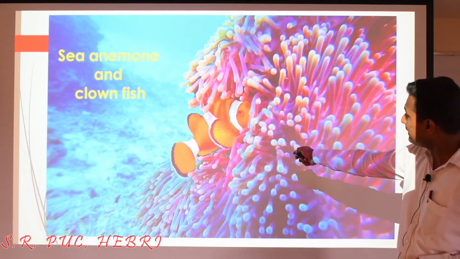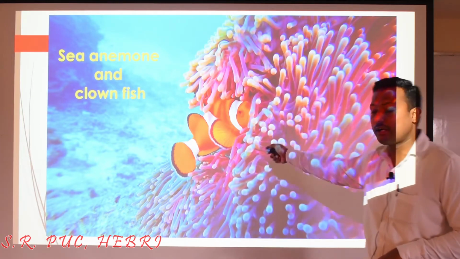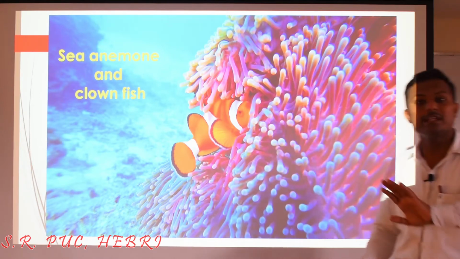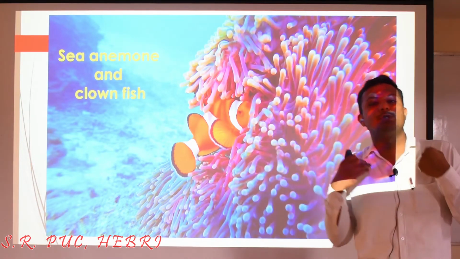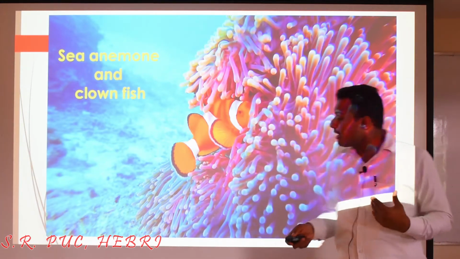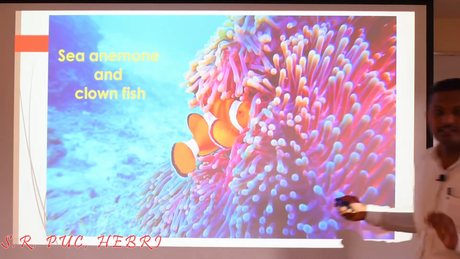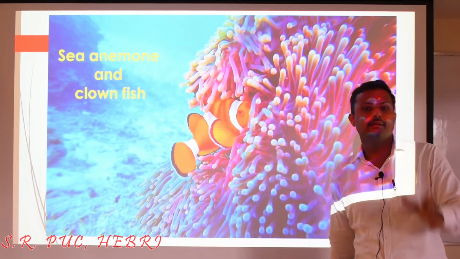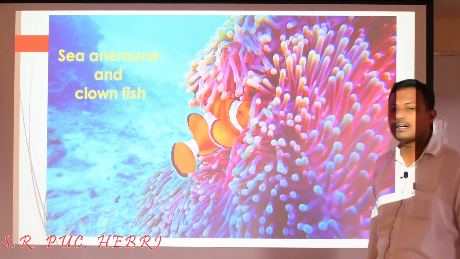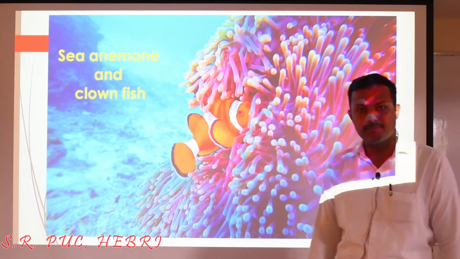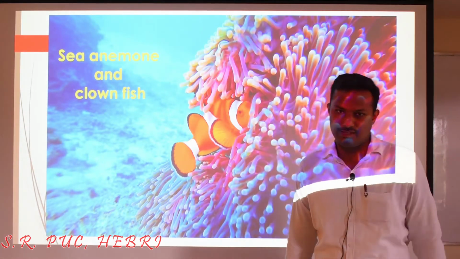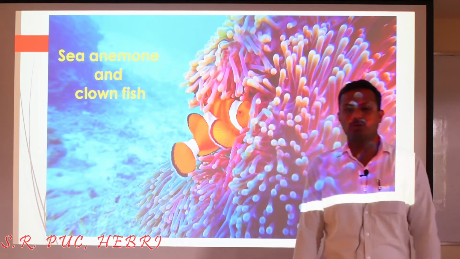ಆದರೆ ಇದರಿಂದಾಗಿ ಫಿಶ್ ಇದರ ಬಾಡಿ ಮೇಲೆ ಇರೋದ್ರಿಂದಾಗಿ ಸಿ ಅನಿಮೋನಿಗೆ ಯಾವುದೇ ರೀತಿ ಬೆನಿಫಿಟ್ ಇಲ್ಲ. Only the fish is getting benefited by getting protection from its predators, right? So, but the sea anemone will not receive any help or any benefit. So these are the examples of commensalism, and so you need to remember the examples of commensalism and the definition of commensalism, right? I hope you have understood about commensalism.